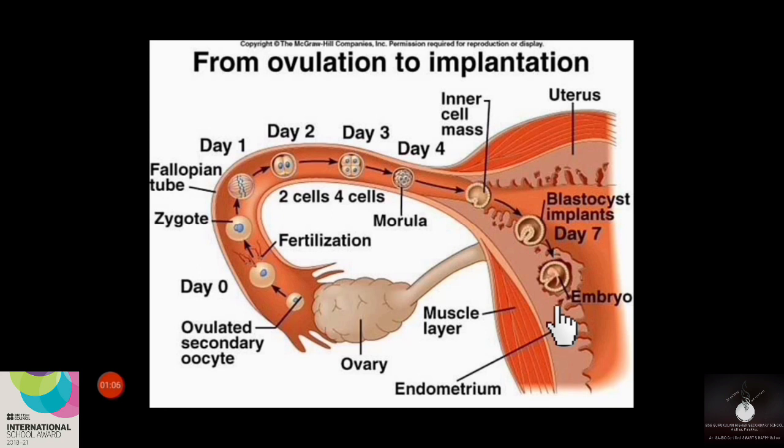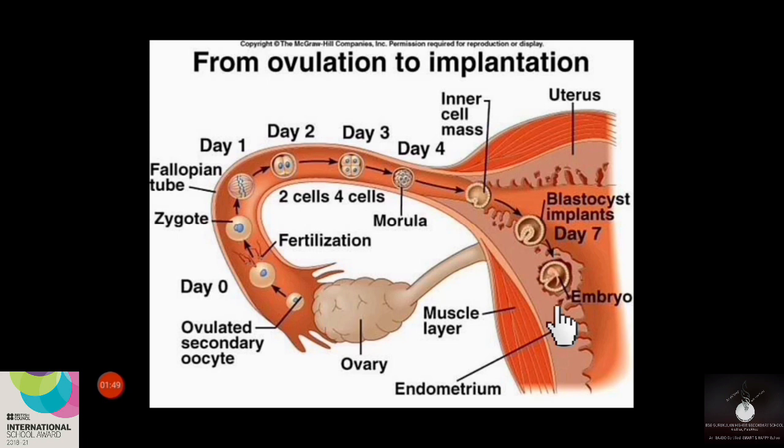And what is the function of this placenta? This placenta will act as a nutritive, respiratory and excretory organ of the fetus. This placenta will help to exchange the nutrients between the maternal body and the growing embryo, and it helps to transport the respiratory gases from the fetal body to the maternal body, and it also helps to eliminate the unwanted waste material which is formed in the body of the fetus to the body of the mother.